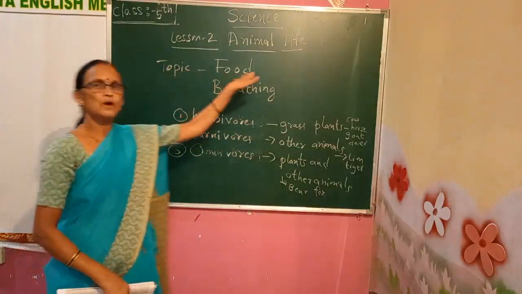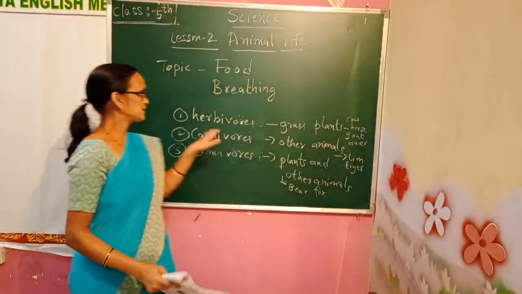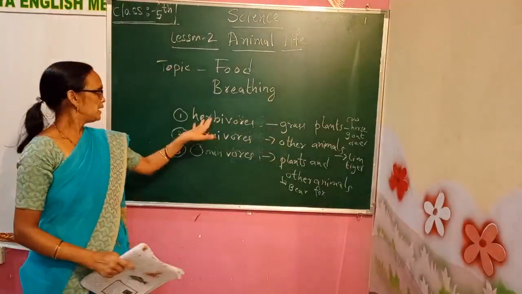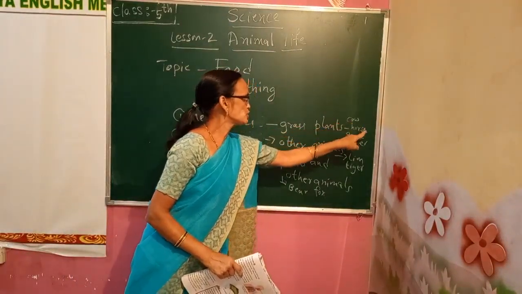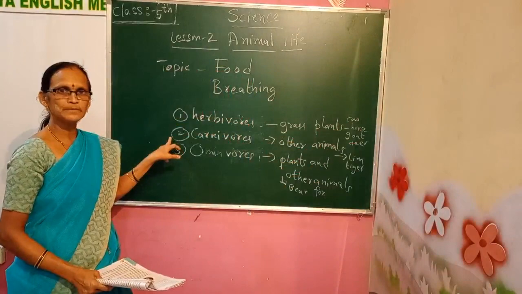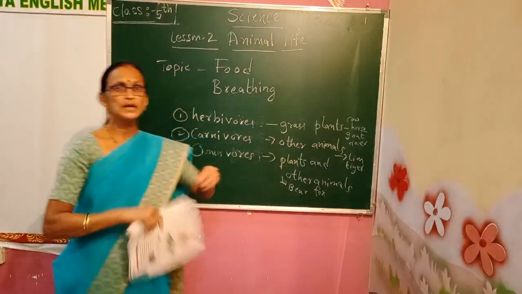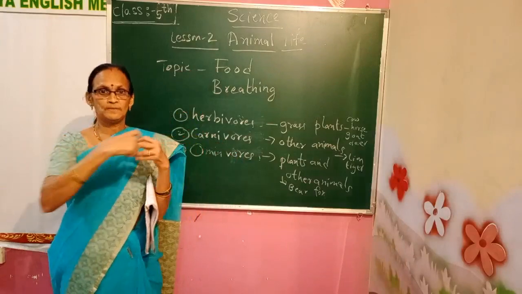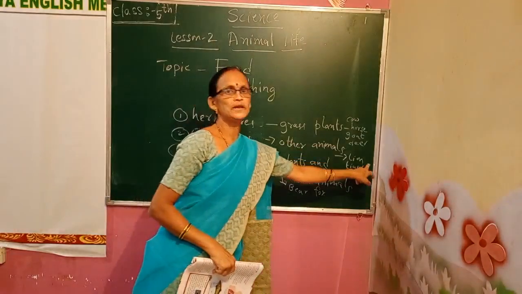The first part is about the food of animals. The food of animals differs from one animal to another. Here they are divided into herbivorous, carnivorous and omnivorous. Herbivores eat grass and plants. Examples are cow, horse, goat, deer. You can give more examples also. Next, carnivorous animals are called flesh-eating animals. They eat other animals. They have sharp pointed teeth so that they can tear the flesh of other animals. Examples are lion and tiger.